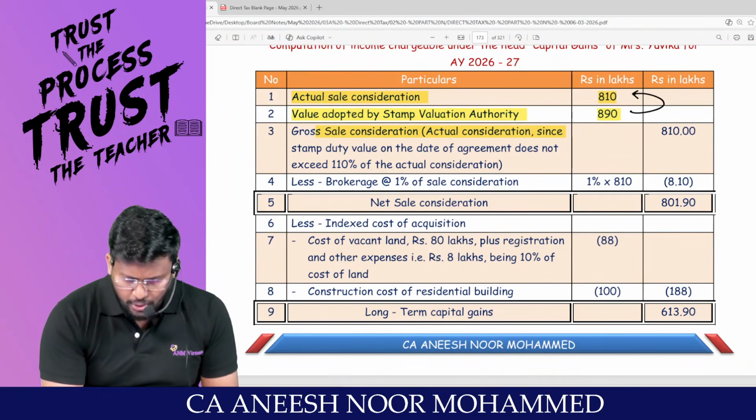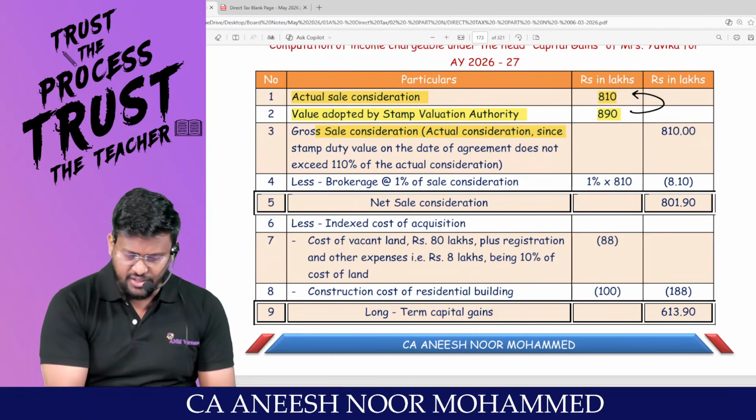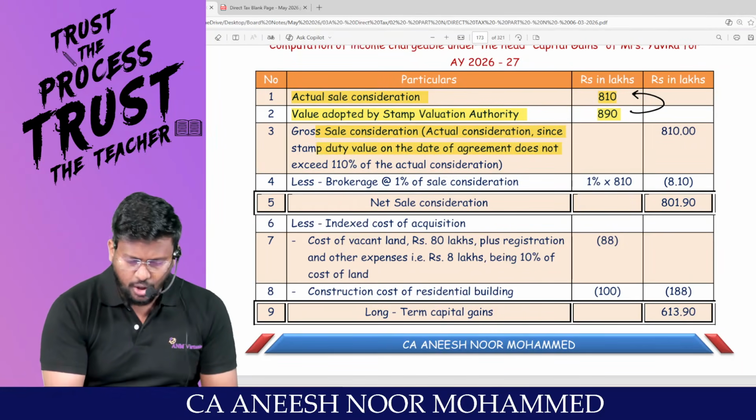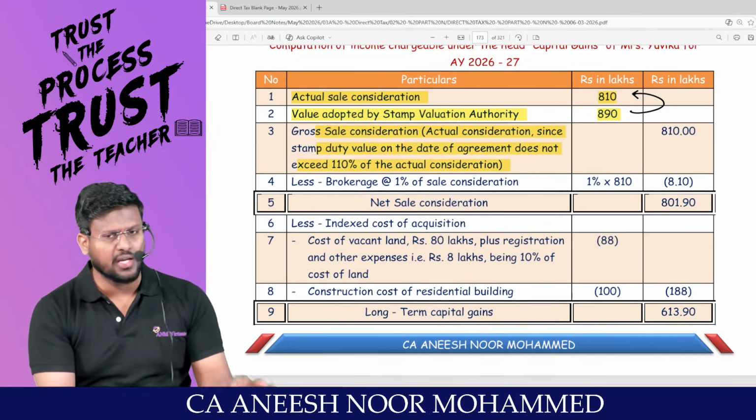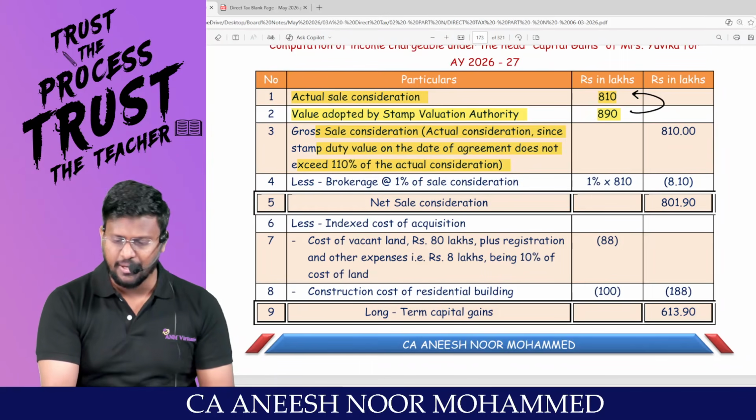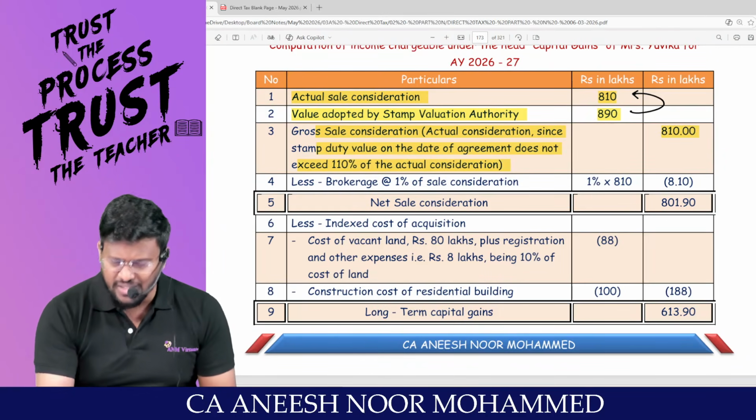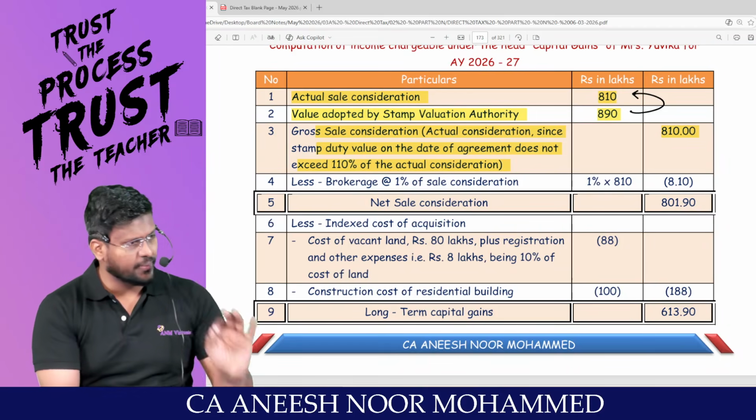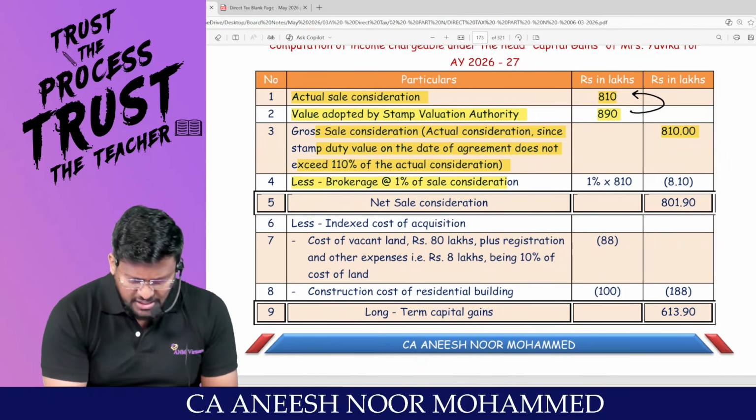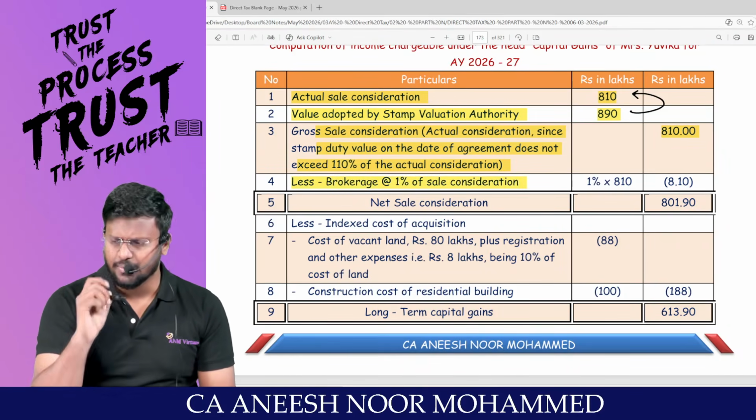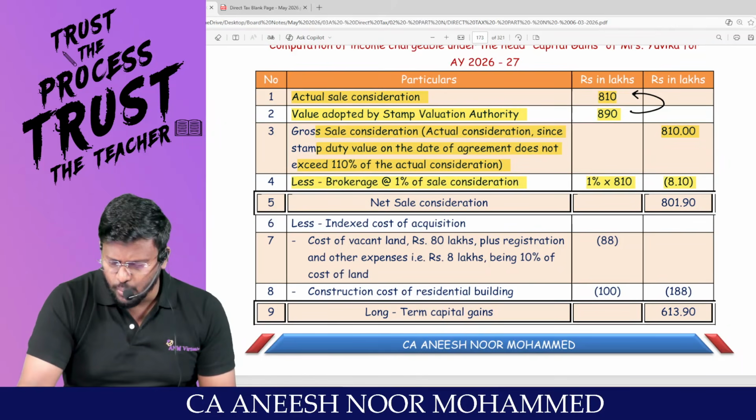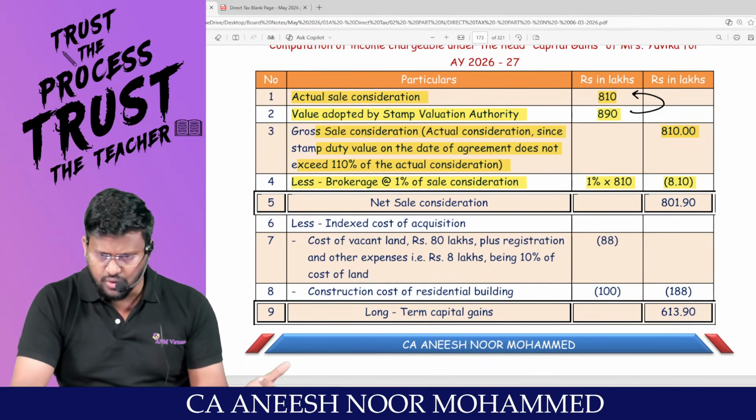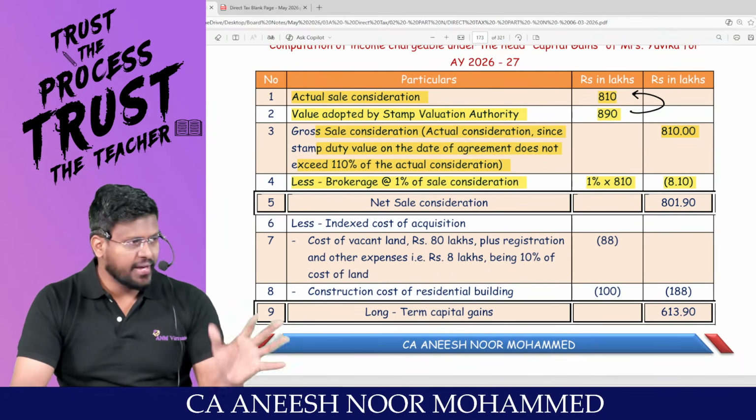So, the full value of consideration will be the actual consideration since the stamp duty value on the date of agreement does not exceed how much percent? 110%. Am I right, sir? So, my dear lovable students, 810 lakhs will be the full value of consideration. Settled with FVC. Less expenses for transfer, brokerage, how much percent? So, 810 lakhs into 1% means 8.1 lakhs will be the expenses for transfer.